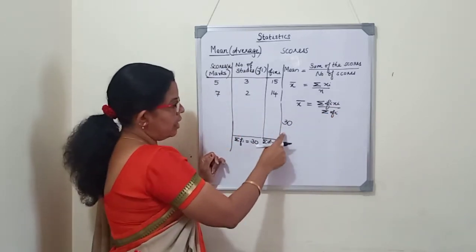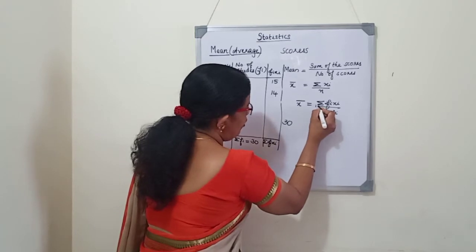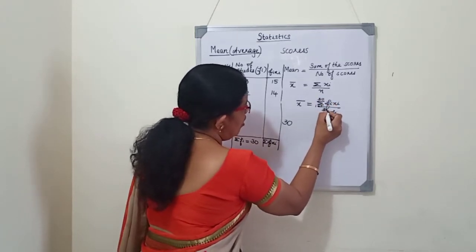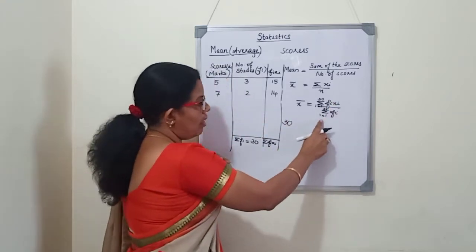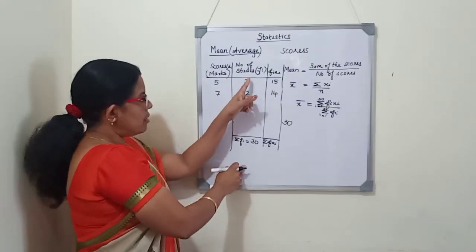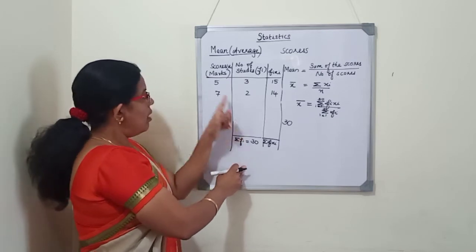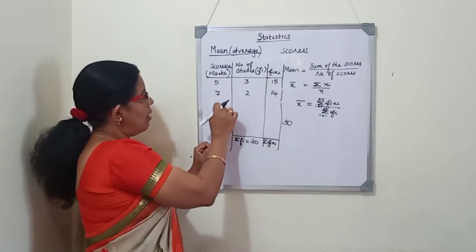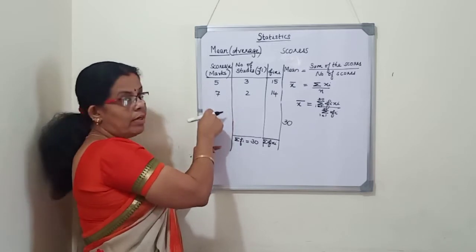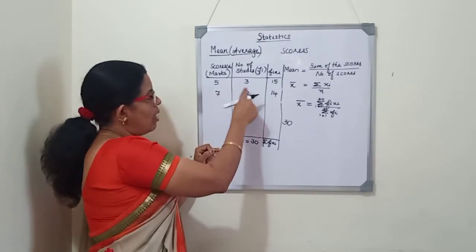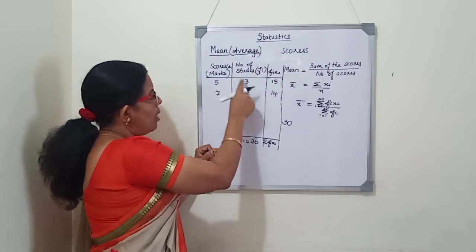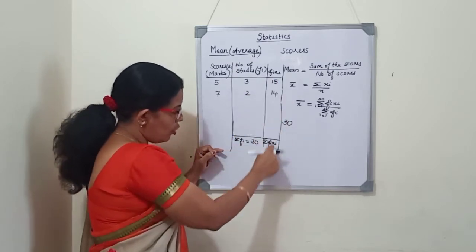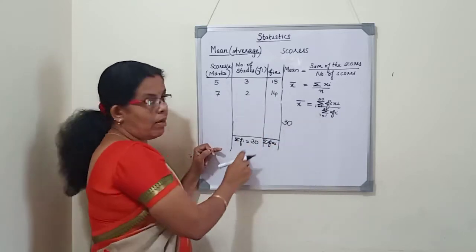If there are 30 students in the class, I start from 1 to 30. So it is not compulsory to write this. You can write only sigma fi xi by sigma fi. As the number of students is more, we write a frequency table. In this table, we write the different marks, and for each mark how many students scored. We will multiply the marks with the number of students and write it. We will total it and divide by the total number of students.